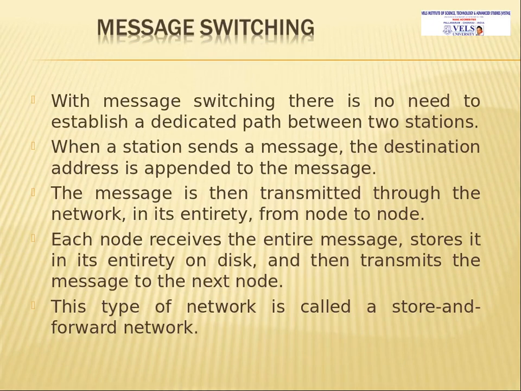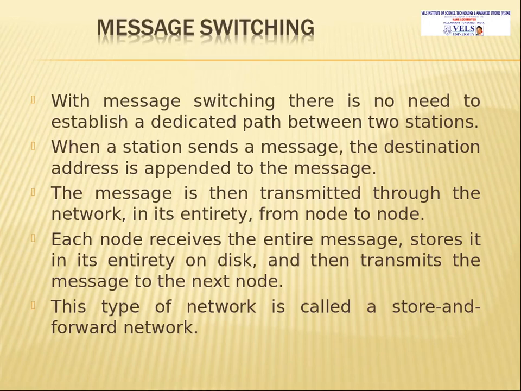The next technique is message switching. In message switching there is no need to establish a dedicated path between a sender and receiver. When a station sends a message, the destination address is appended to that message. So in the message itself the receiver address will be appended.